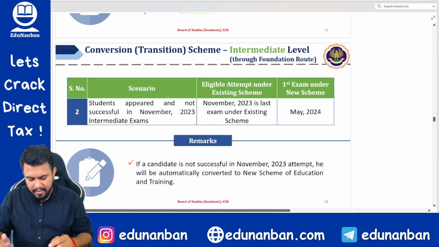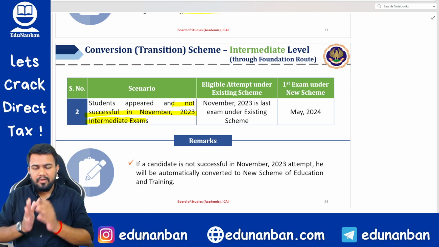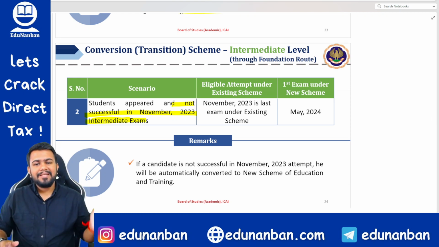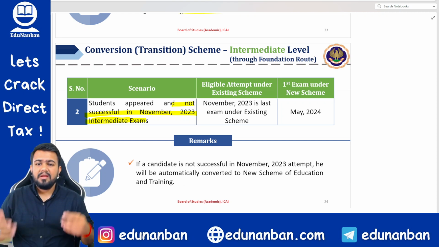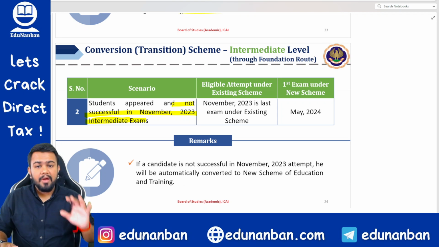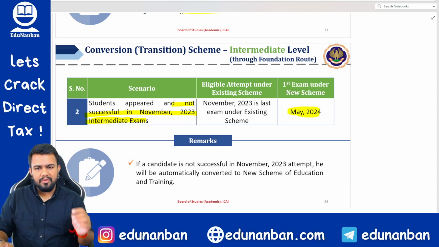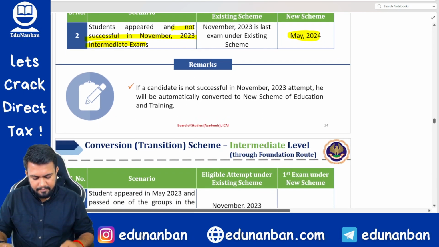Next, students who have appeared and not been successful in the November 23 intermediate examination. See, in November 2023, if you write the exam but still are not able to pass, then unfortunately November 23 is the last attempt for the existing scheme. You will be converted, and in the new syllabus only you have to write in May 2024. Okay.